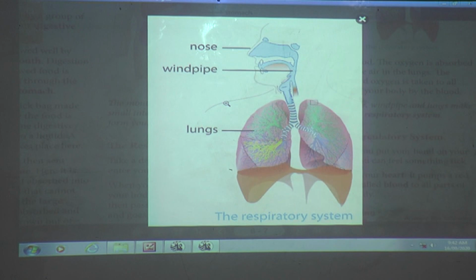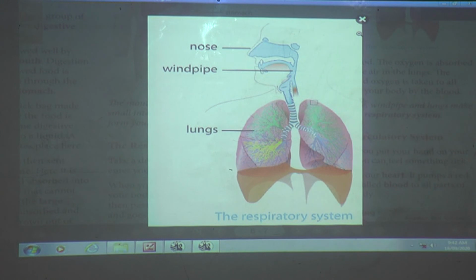Now what are you going to do? You are going to take a deep breath. Come on, breathe everyone. Now, what will happen when you breathe? The air enters your chest, isn't it? So, when you breathe in, air enters your body through your nose.